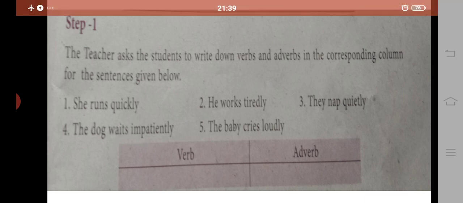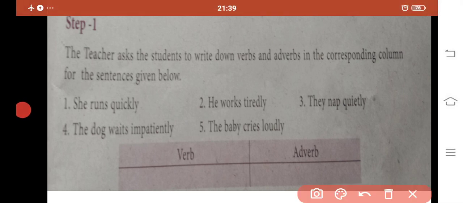Next one, in step 1, the teacher asks the students to write down verbs and adverbs in the corresponding column for the sentences given below. Already we learned what is verb. Verb is an action word. Here you have to find the verb first. Runs is an action. Walks is also an action word. Nap means a small sleep, so this is also an action word.